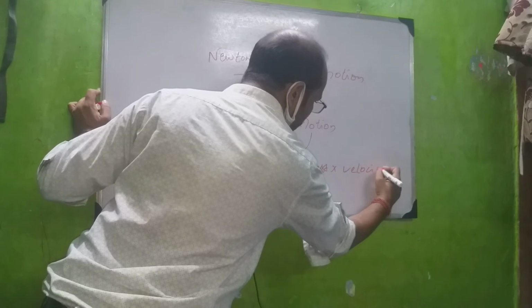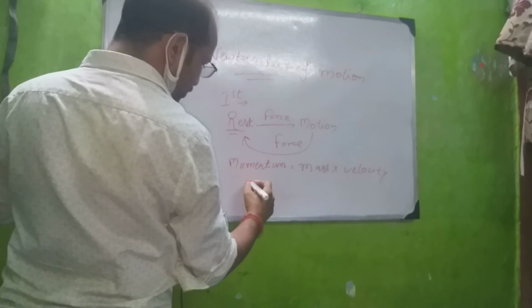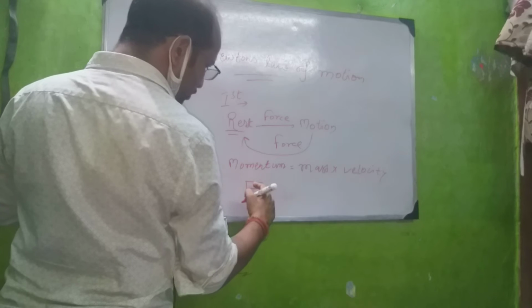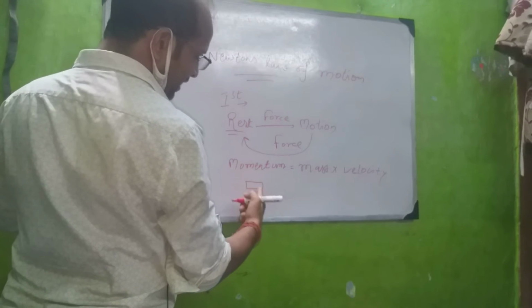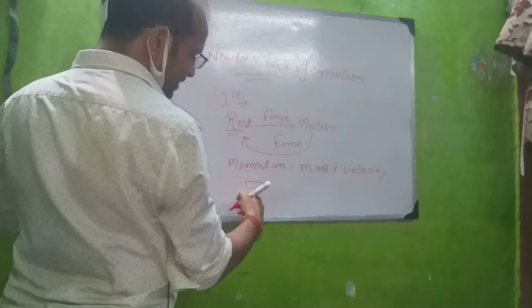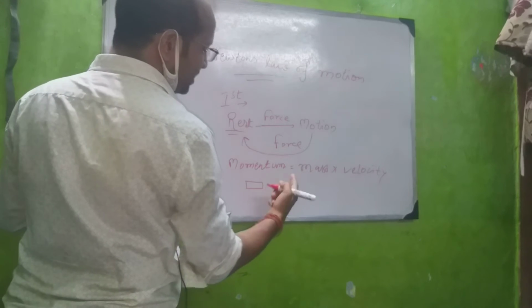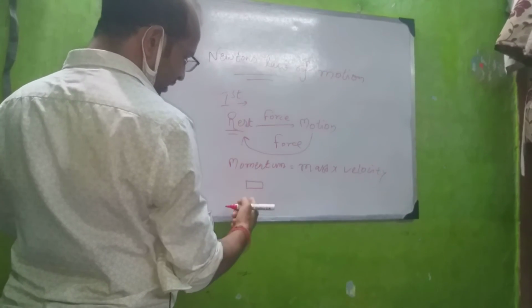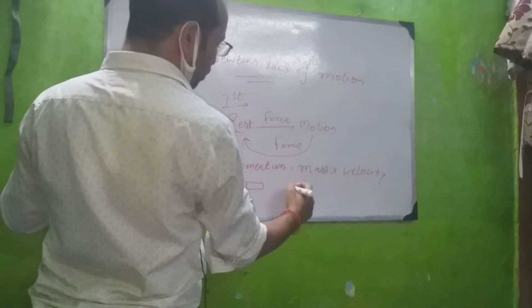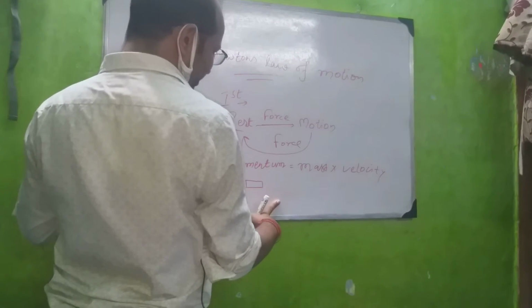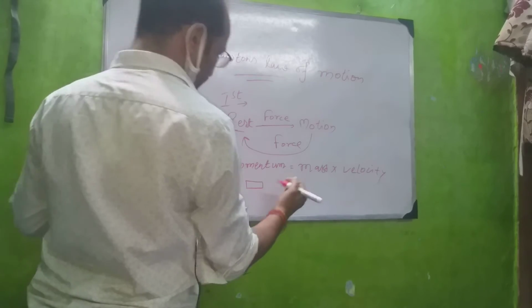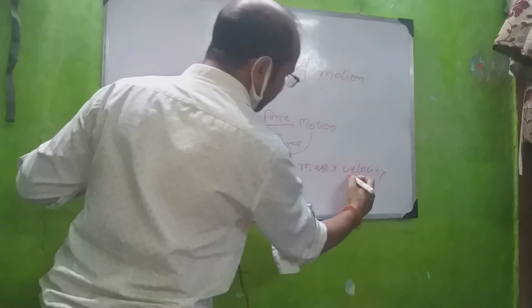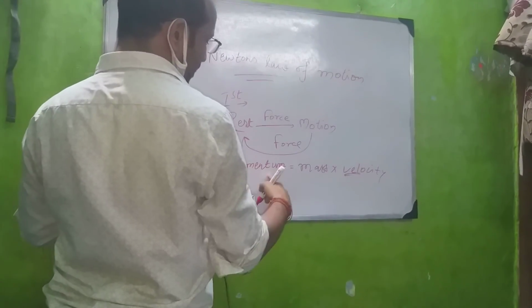Suppose this is a bullet, it has very little mass, and if it is moving with a very slow speed it can't do anything. But when it is fired from a gun, the speed is very high, and it can penetrate even a block of wood or a wall. It is because of the velocity. If the velocity is high, then the momentum will be high.